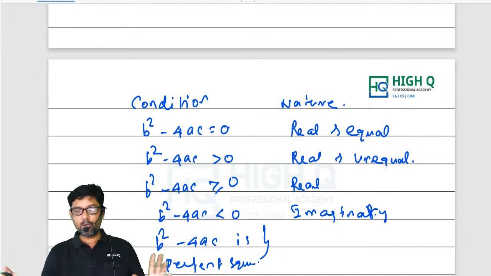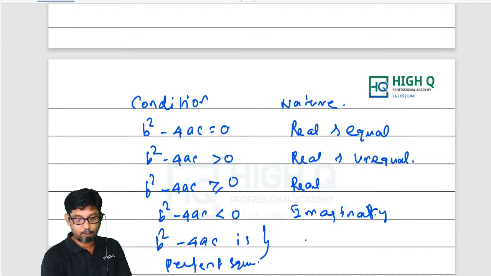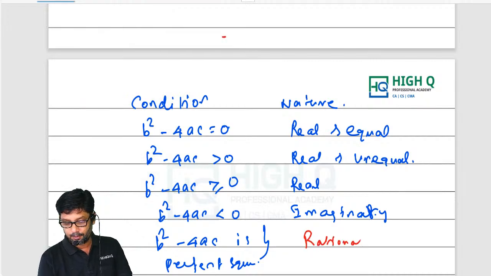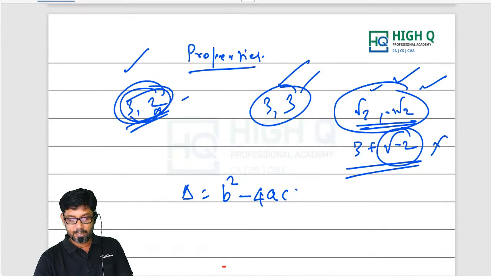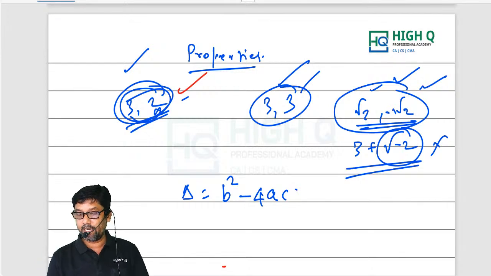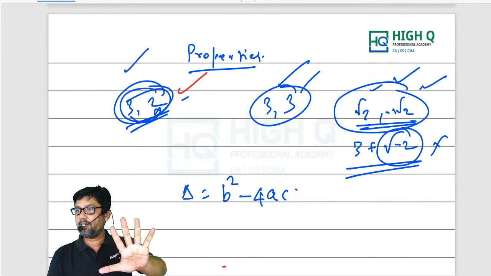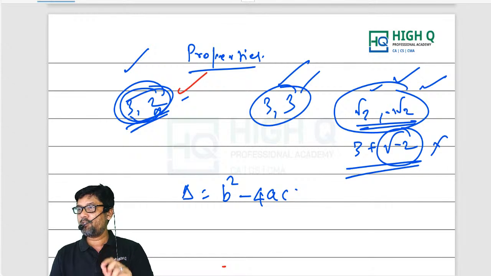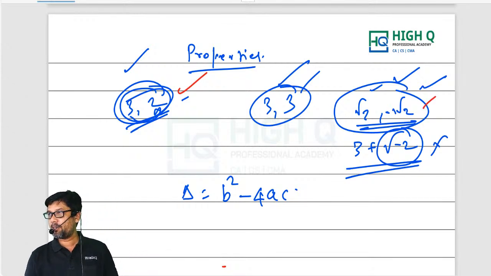Of course, it's real only, but here I'm going to make one special case. That special case is rational roots. In this case, if you are getting rational roots, you are always getting real and unequal roots only. But b square minus 4ac should be a perfect square. In the other case, b square minus 4ac may not be a perfect square.